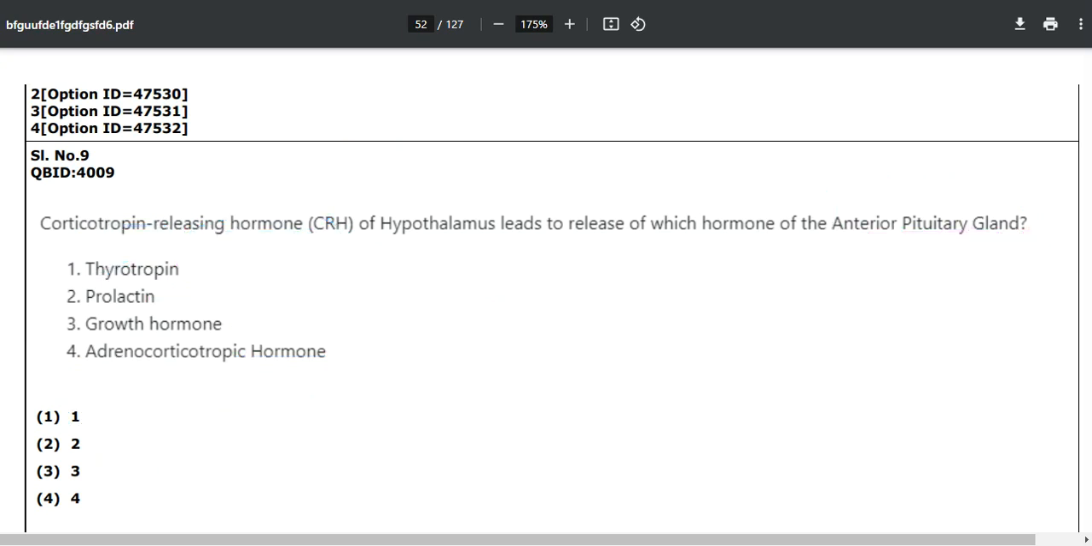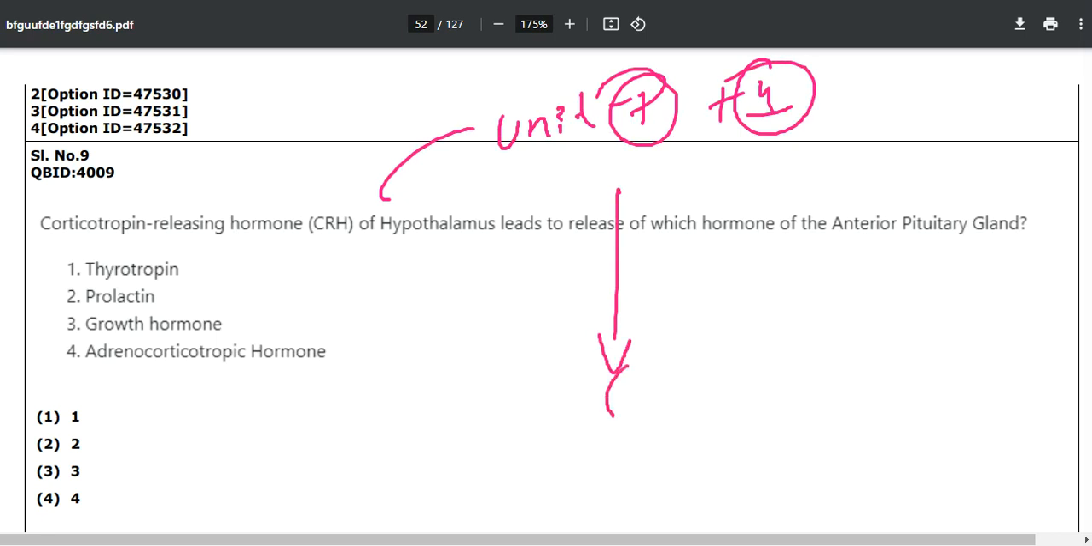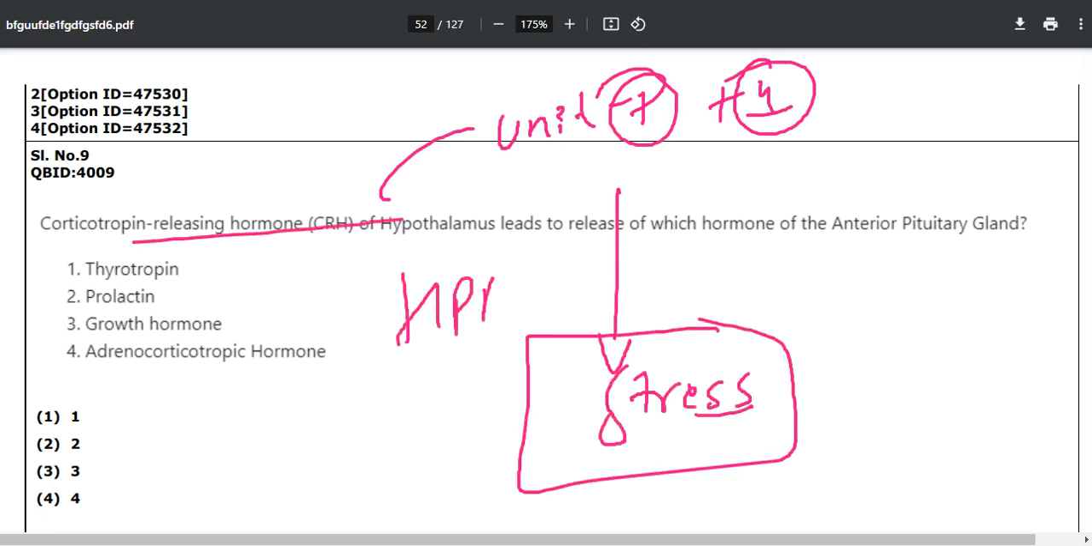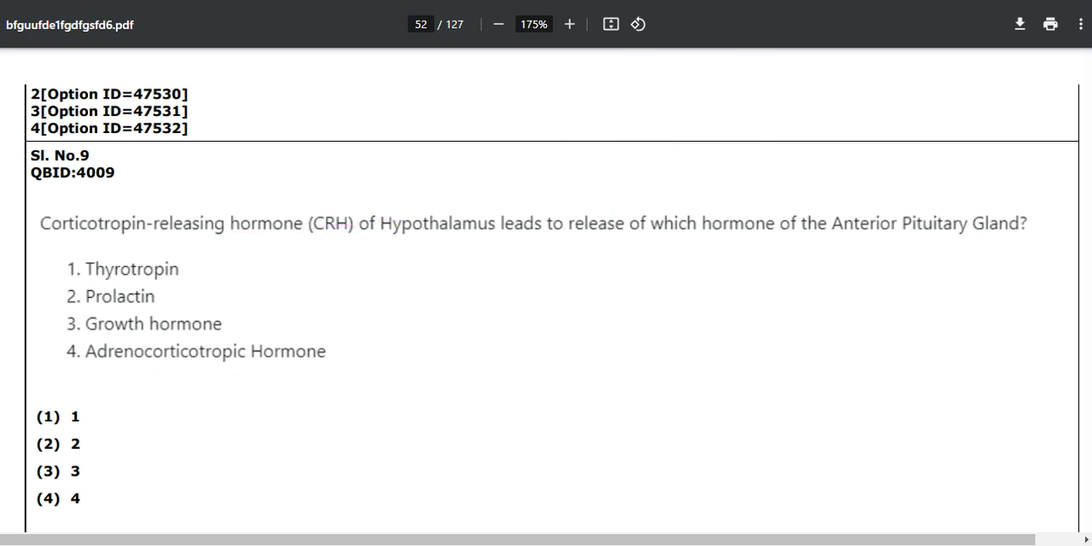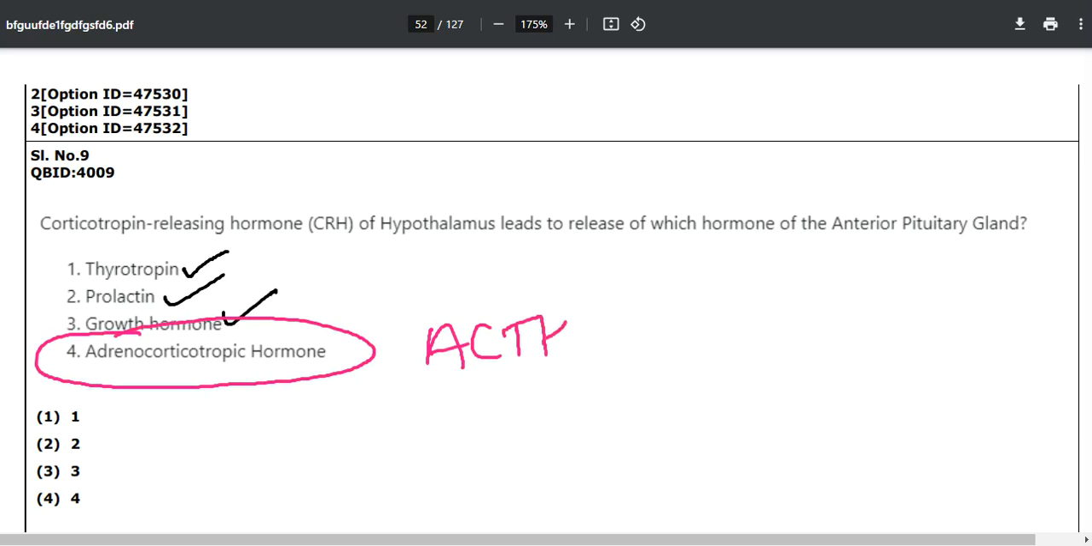This question is coming from your unit number 7 plus 4, about stress, because we see that the HPA, hypothalamus pituitary axis, gets activated, this ACTH gets released, and then the rest of the things happen. Thyrotropin, prolactin, growth hormone. Simply, the answer is adrenocorticotropic hormone. You might know it by the short form ACTH.